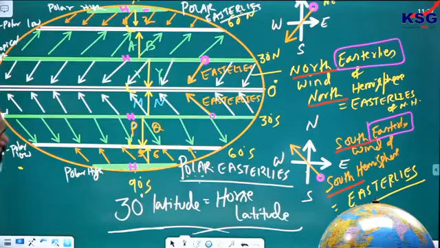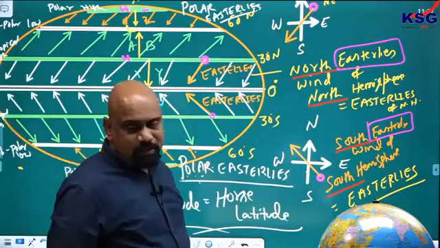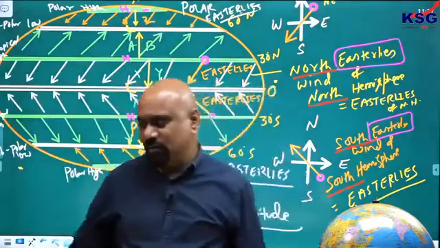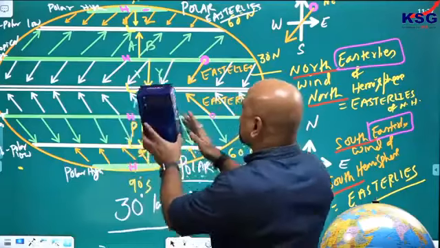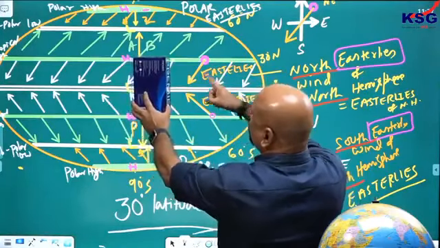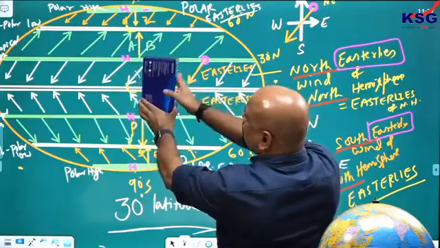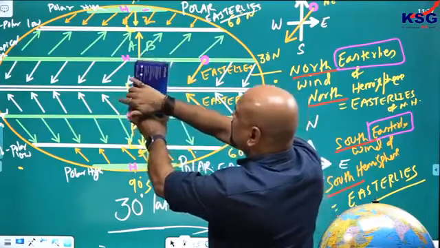Let us see now. So you tell me one thing. If one continent is present here, at this region there is a continent. Let us say here is a continent. ये एक continent है. Now this side of the continent is, this side is east or west? This side is east, this side is west.